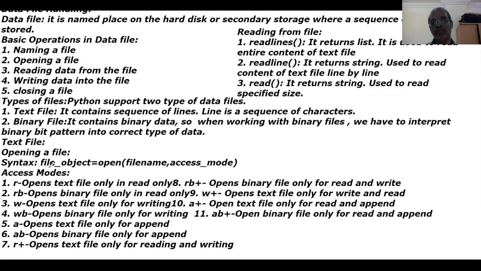After opening a file, we like to read text from the text file. There are 3 ways to read text from the text file. One is readlines. It returns a list and is used to read the entire content of the text file. Readline returns a string and is used to read the content of the text file line by line. If you use only one readline, only one line will be read. Read returns a string and is used to read a specific number of characters.